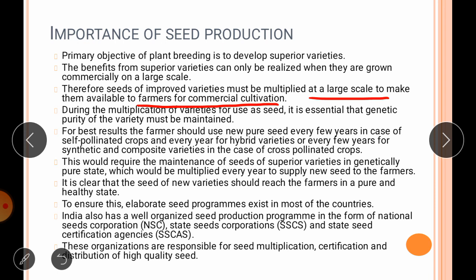It is clear that the seed of new varieties should reach the farmers in a pure and healthy state. To ensure this, elaborate seed programs exist in most countries. India also has a well-organized seed production program in the form of the National Seed Corporation, State Seed Corporations and State Seed Certification Agencies. These organizations are responsible for seed multiplication, certification and distribution of high quality seeds.